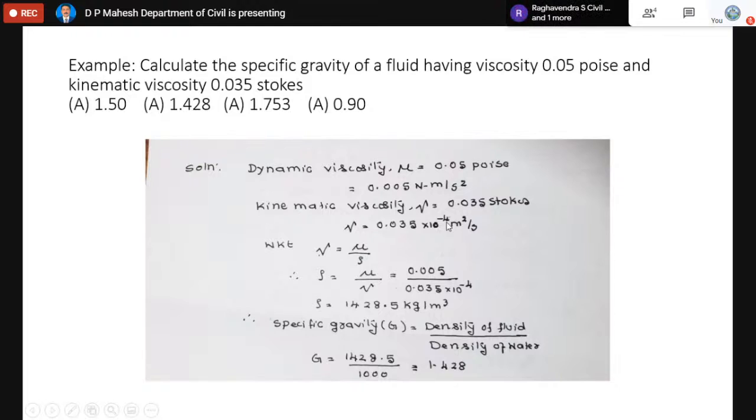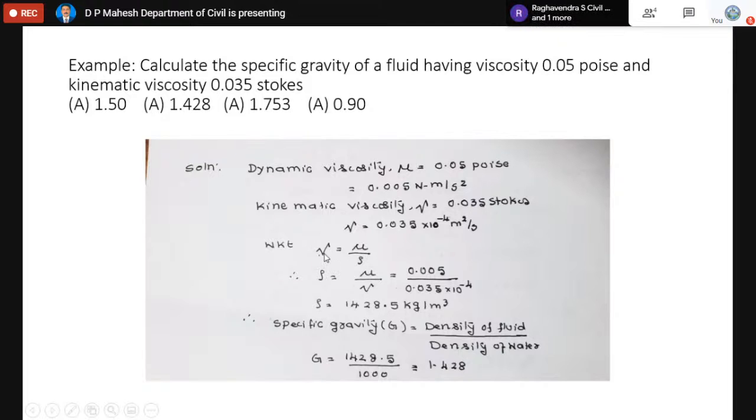When that comes to the numerator, it becomes 10 to the power minus 4 meter square per second. This is how we can convert the dynamic and kinematic viscosity when they are given in CGS to the present SI. Only after converting them into SI, we can calculate the specific gravity.